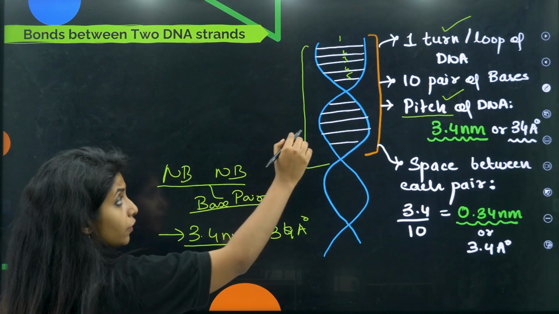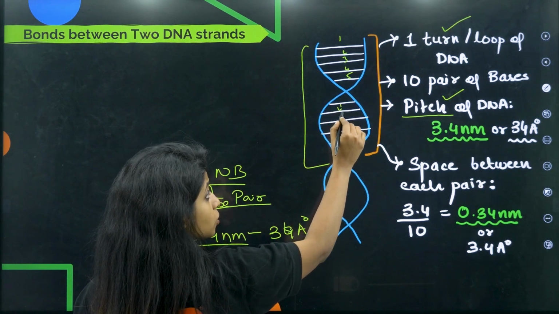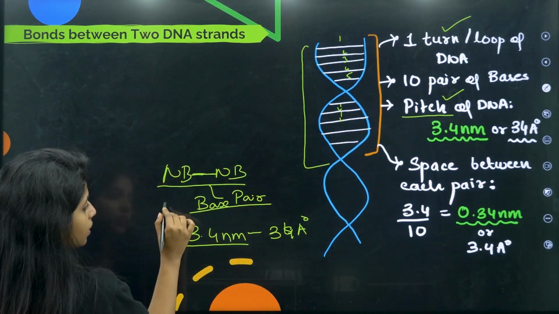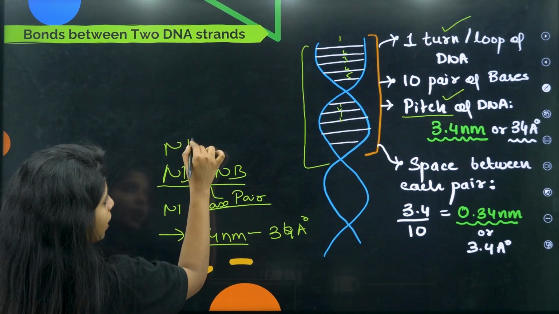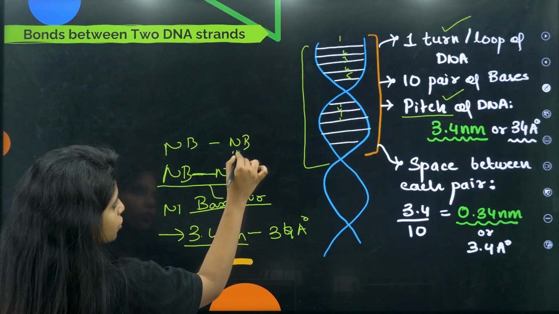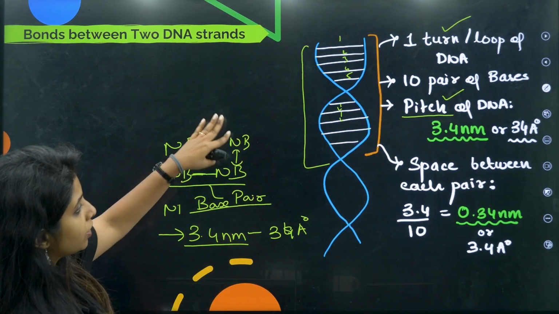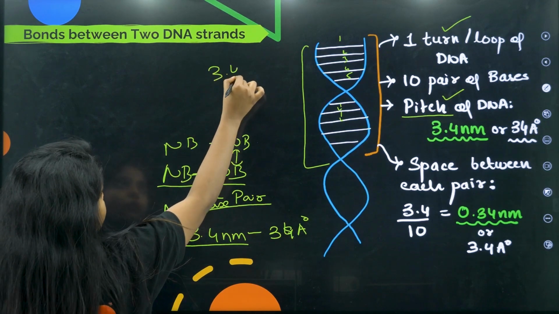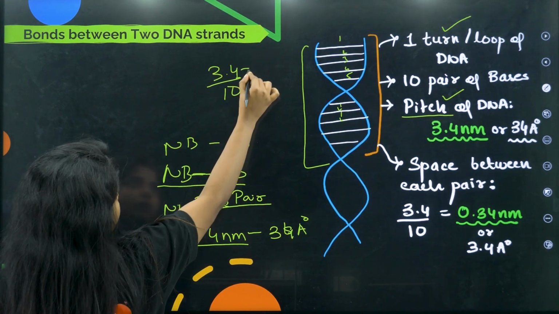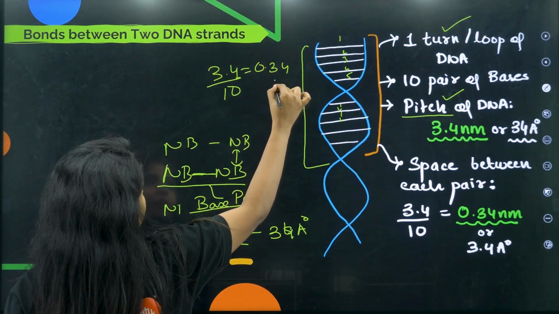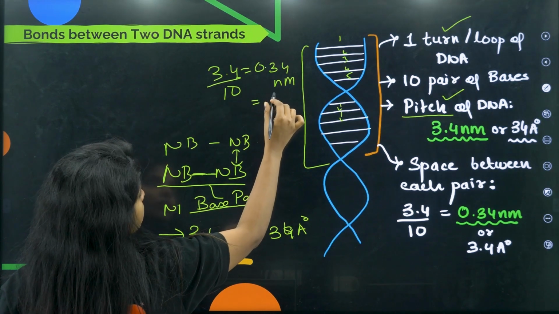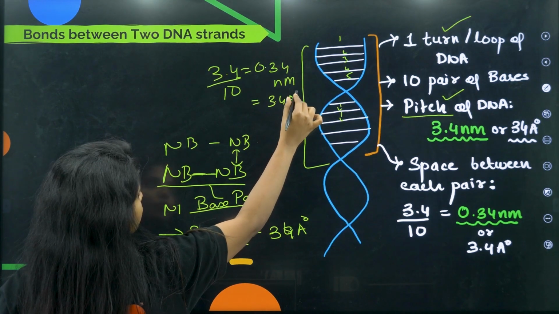Now, if you're talking about the distance between each base pair, I'm not talking about the whole length, I'm talking about this base pair and another base pair's difference, this much. What will it be? If you have 10 of them and the whole length is 3.4, then 3.4 divided by 10 will be 0.34 nm, children. And in Armstrong, it will be 3.4 Armstrong.